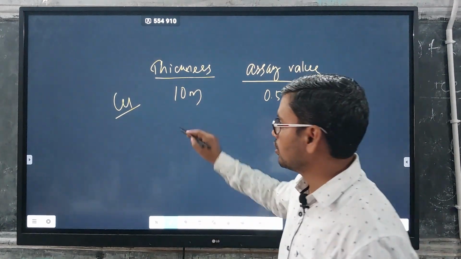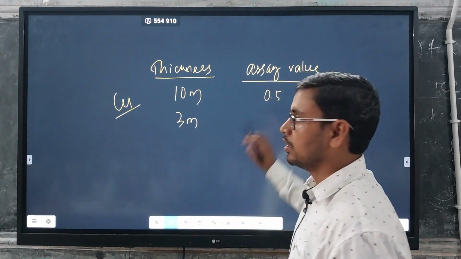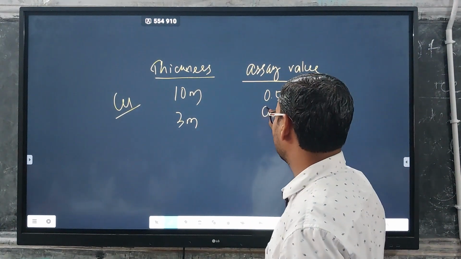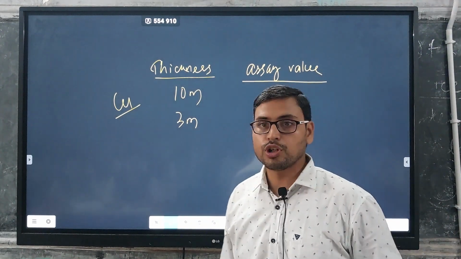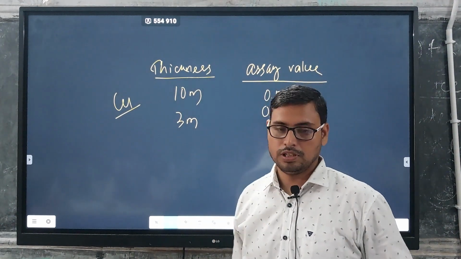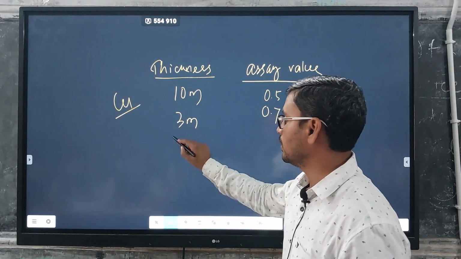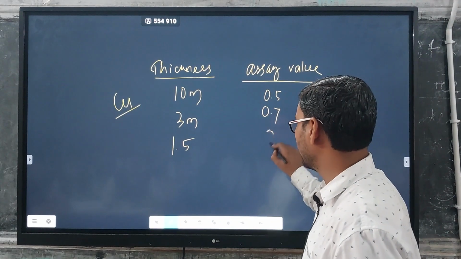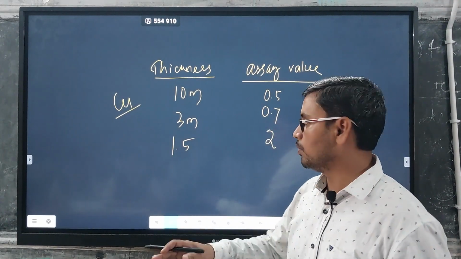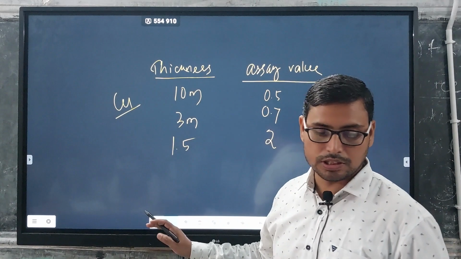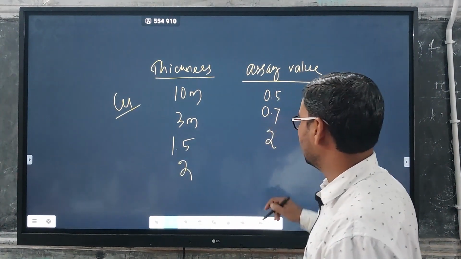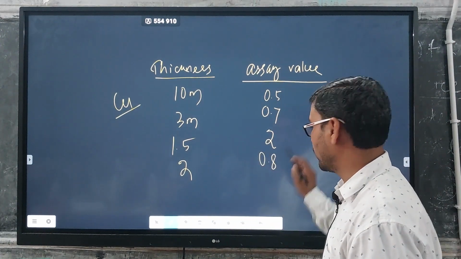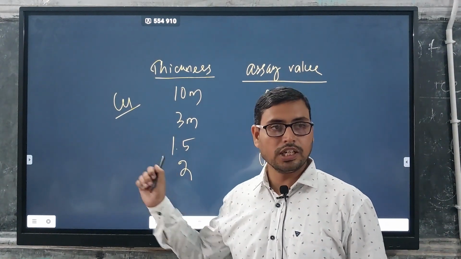In the second case, suppose thickness is 3 meter, then the assay value of that particular thickness or horizon is 0.7%, meaning percentage of copper. In the third case, suppose the thickness is 0.5 meter and the assay value is 2%. And in a single borehole, the fourth layer thickness is suppose 2 meter, then the assay value corresponding to this 2 meter is 0.8 percentage. This is for a single borehole, right?